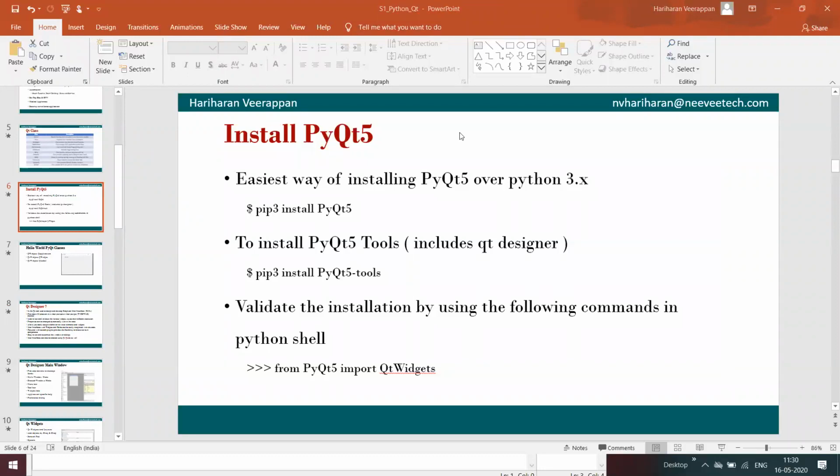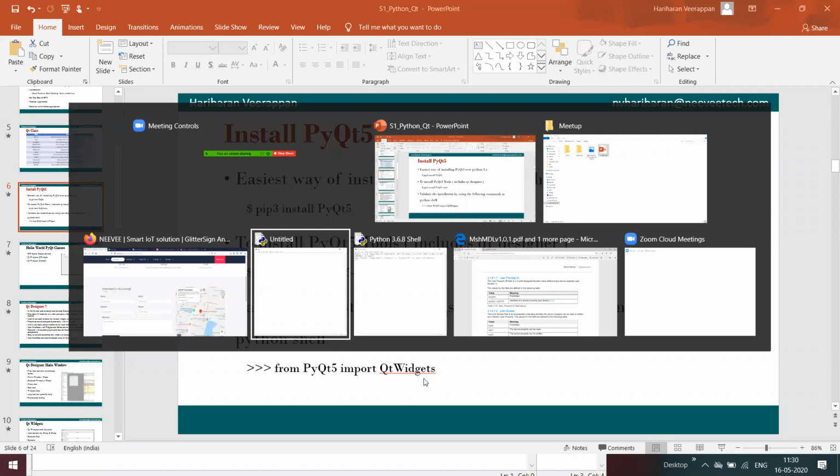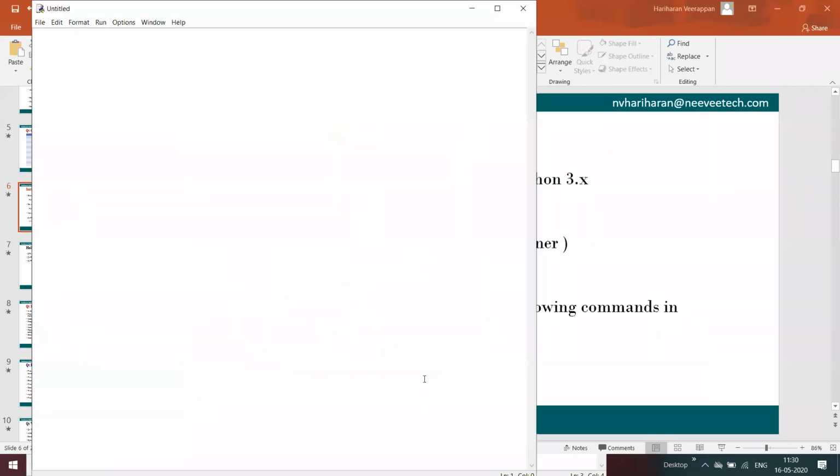Installing PyQt5 can be done with a simple pip3 install PyQt5, and PyQt5 tools with pip3 install PyQt5-tools. And we can check whether our installation was done properly or not by importing Qt widgets or any classes from PyQt5 that we can explore over here.